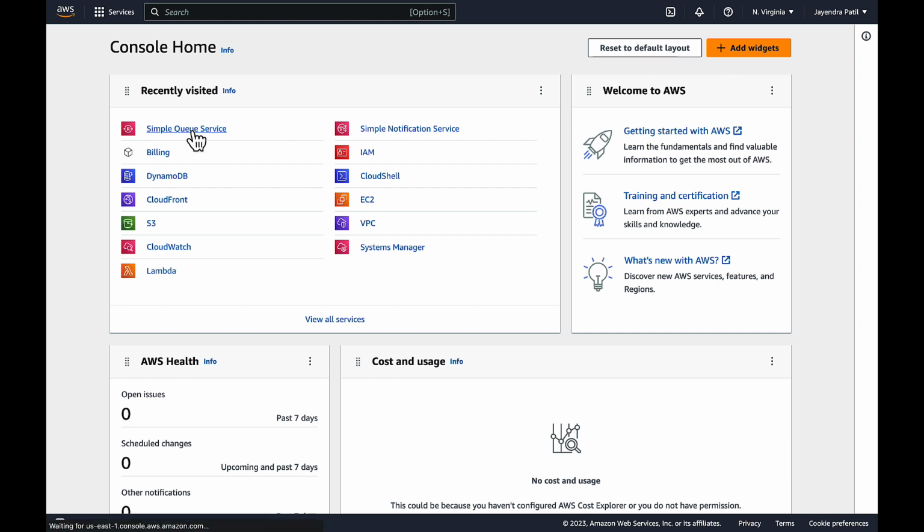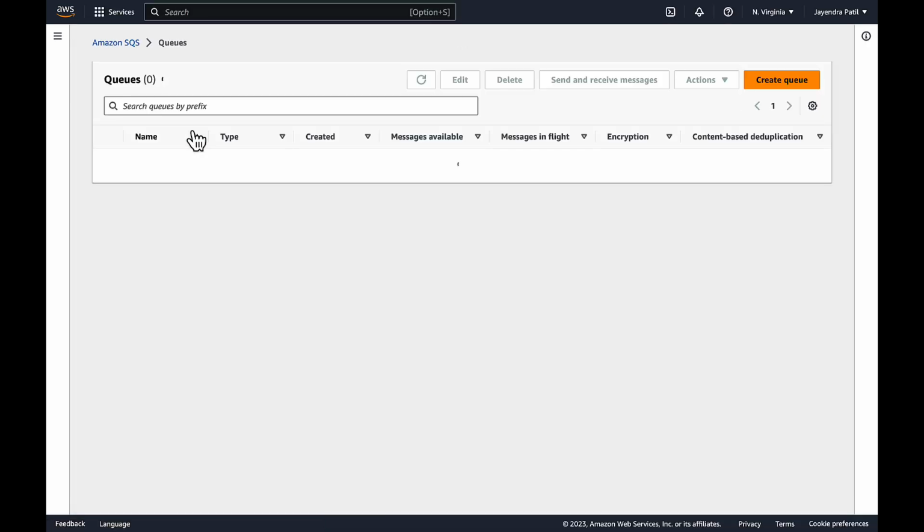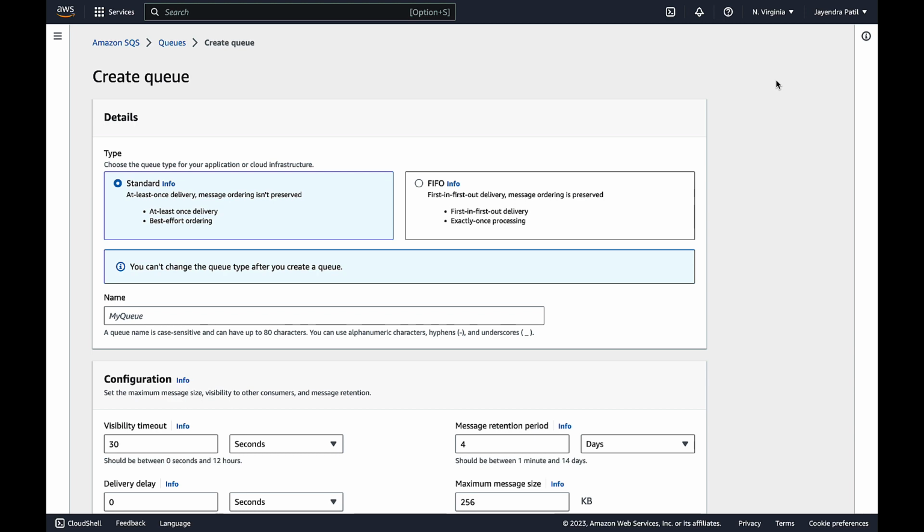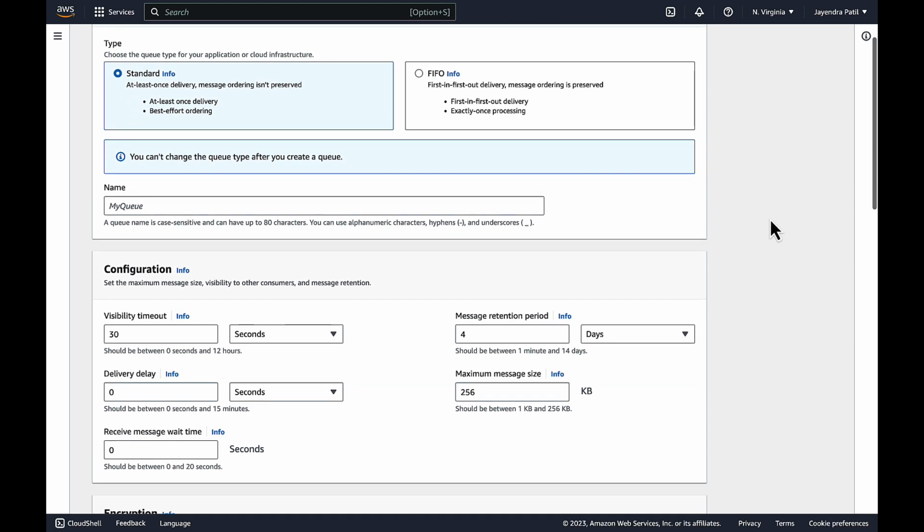Let's navigate to the SQS console. We already have a standard demo queue created from our previous demo. We'll now go ahead and create our first FIFO SQS queue. We need to select a type for the queue, and SQS supports standard and FIFO.